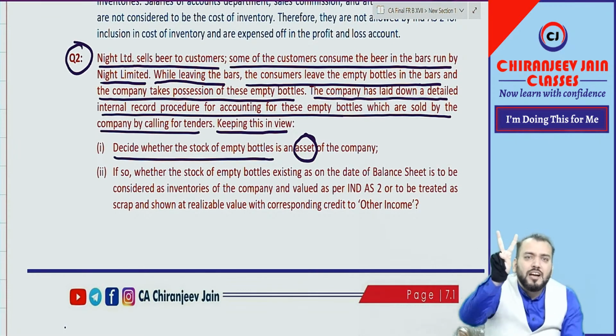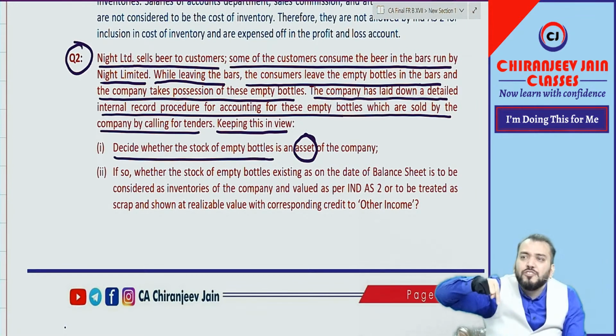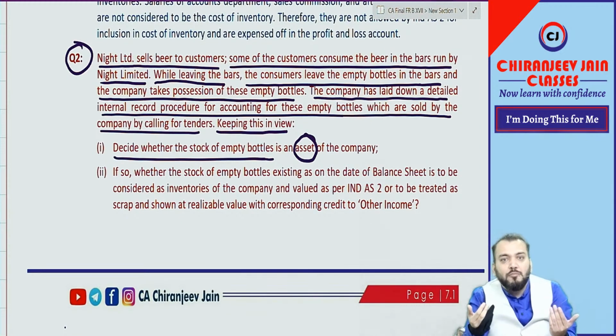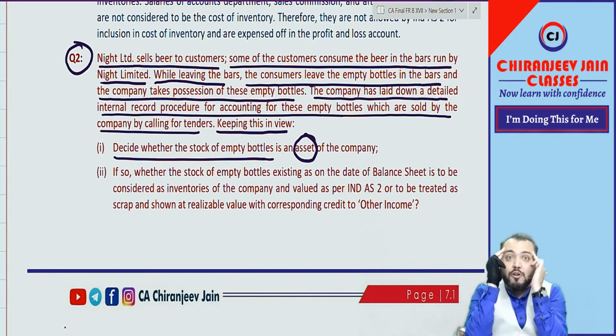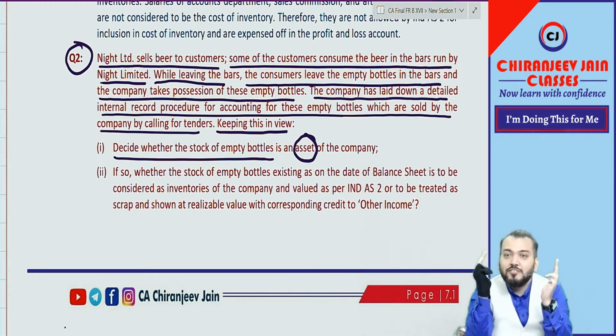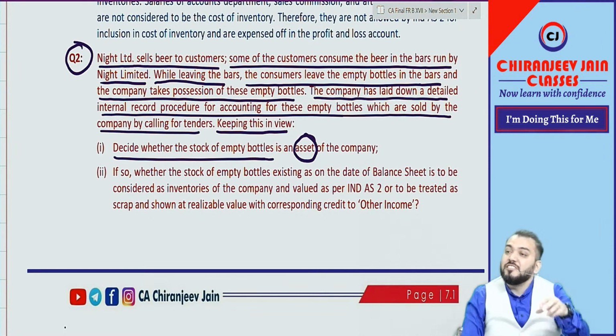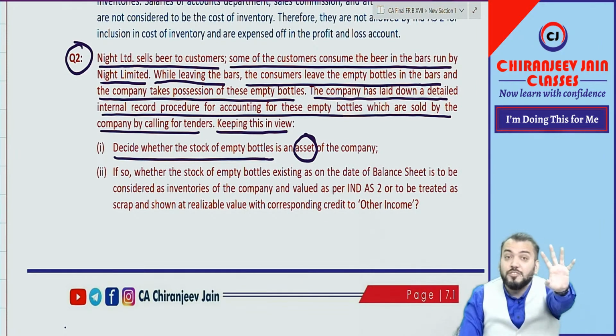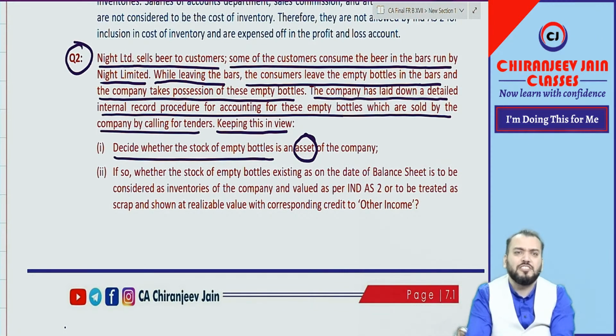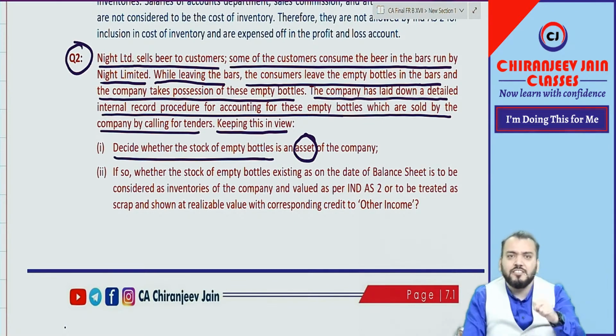Asset means two conditions. Control: it is in the possession of the company. Whether a customer will come in the morning and demand the empty bottle, saying I forgot it there, even though they came, they will not give it. It means it is under the control of the company, so ownership is not important, control is. And of course there is future economic benefit because it can be sold. So two conditions are satisfied, therefore it is an asset.